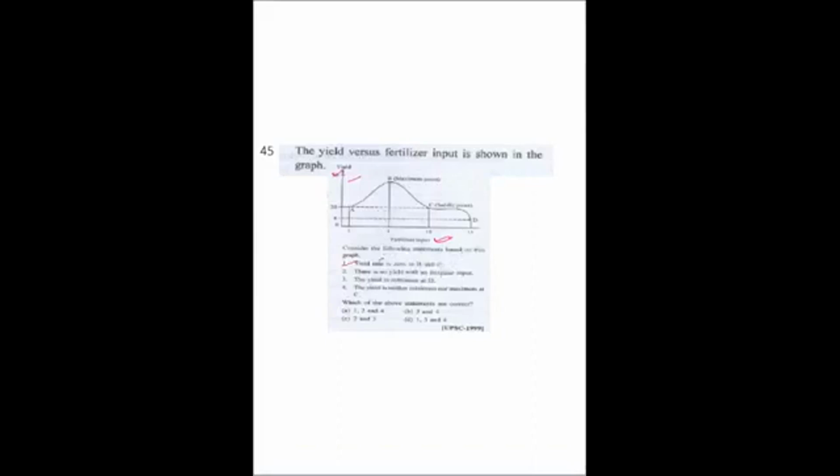There is no yield with no fertilizer input. So in this we can see 20 is there, because when 0 is there it is 20, so this is also not correct. The yield is minimum at D, so here it is minimum because yield is 8 which is given. Here it is given 8, minimum value is given.